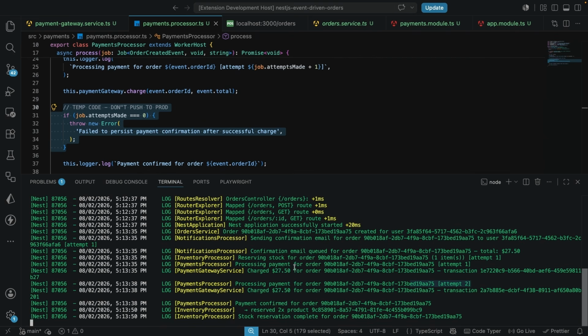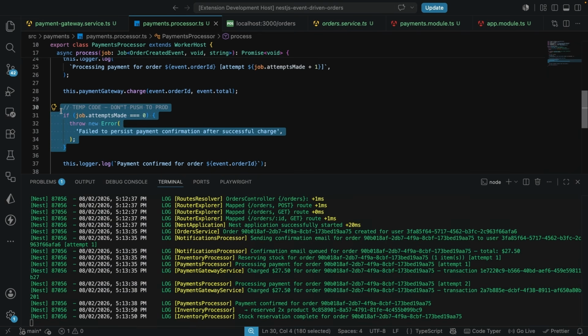And because this attempt is equal to 1, the user gets charged from the previous one, and then it's going to get called the second time. And you can see we have 2 payment charges over here. So we are charging the user twice for the same payment just because something else failed.